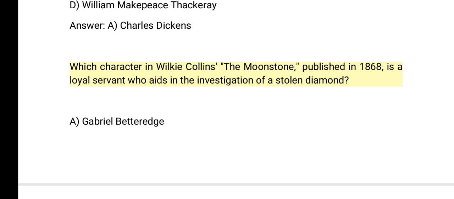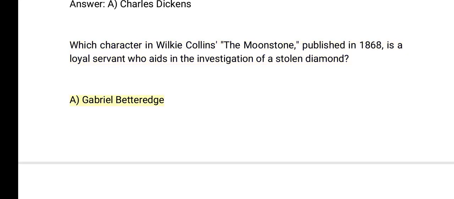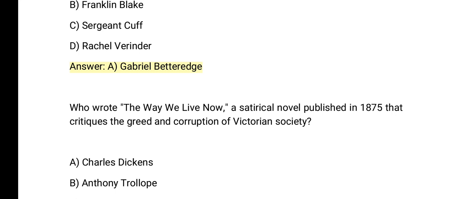Which character in Wilkie Collins' The Moonstone, published in 1868, is a loyal servant who aids in the investigation of a stolen diamond? A. Gabriel Betteredge. B. Franklin Blake. C. Sergeant Cuff. D. Rachel Verinder. Answer: A. Gabriel Betteredge.